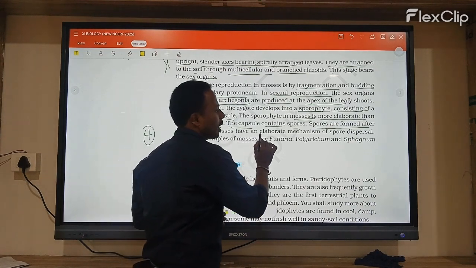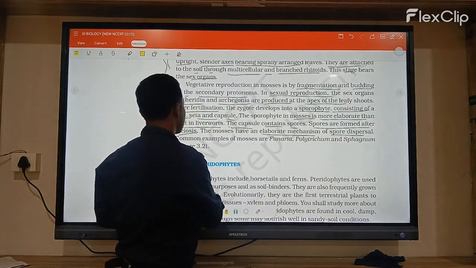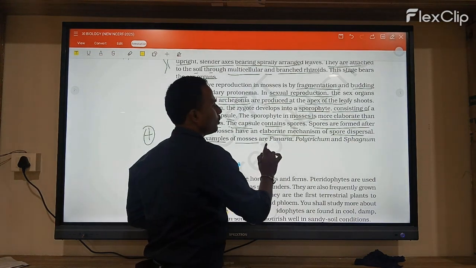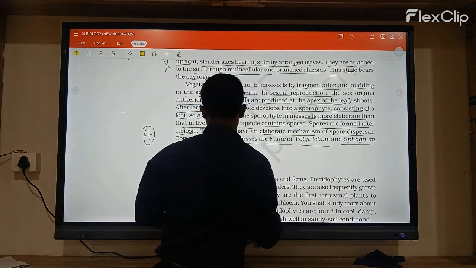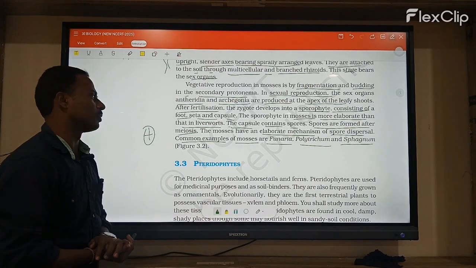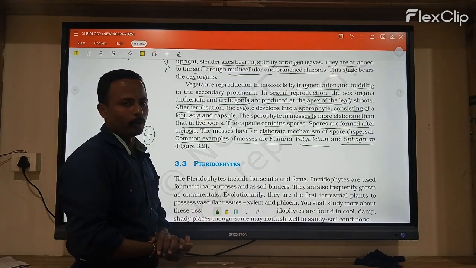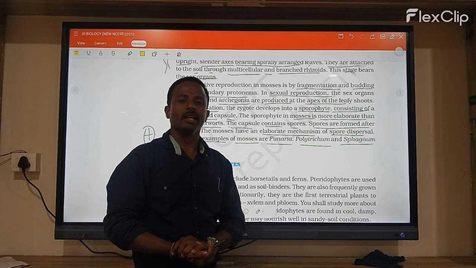The mosses have an elaborate mechanism for spore dispersal. Common examples of mosses are Funaria, Polytrichum, and Sphagnum. These are the best examples for mosses, which are bryophytes.